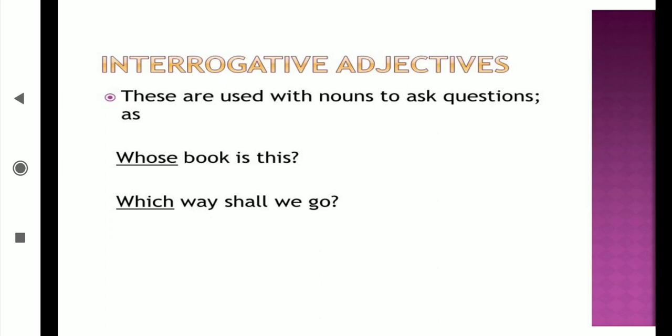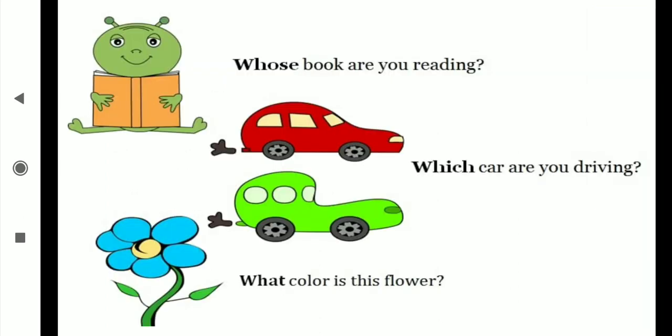Okay, now we are going to see some examples. Whose book are you reading? Now students, guess whether this whose is the interrogative pronoun or the interrogative adjective. What is it? After whose what came? Book came. Immediately a noun came. Yeah, immediately a noun came. That's why it goes for the adjective.